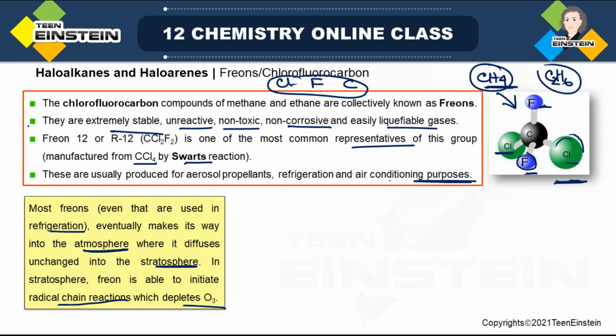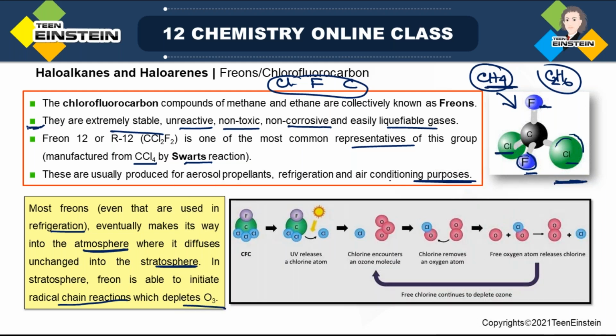And though we have mentioned in the second point that they are extremely stable, unreactive, but remember, when they are in the stratosphere, obviously there is high energy. In the presence of UV rays, in the presence of that light, easily now they can be reactive because high energy conditions are there. Now as it can deplete O3, this is one of the disadvantages of this molecule.